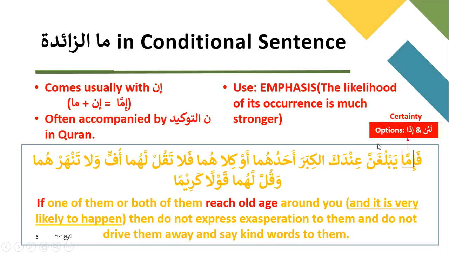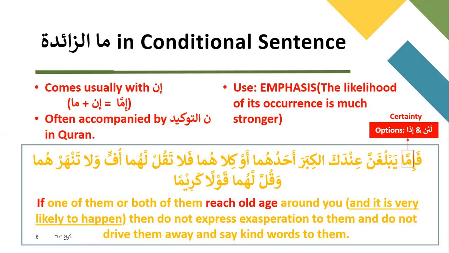Now let's move on to the next ma. And also, by the way, in order to add more emphasis, you can use iza, you can use la in, but iza means when it will happen. And it does not always happen, though it is very likely to happen. Not everybody's parents live through old age. So iza cannot be used, and la in means that it will definitely happen.